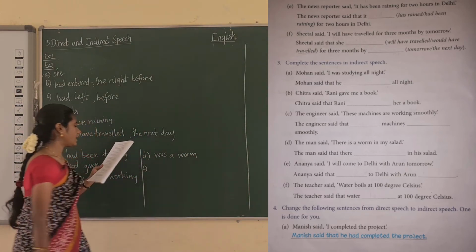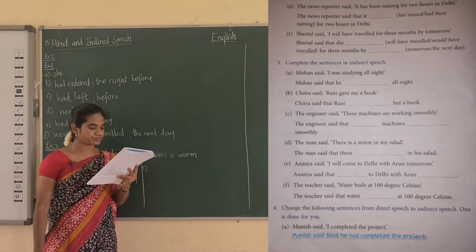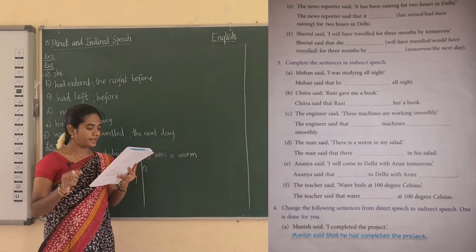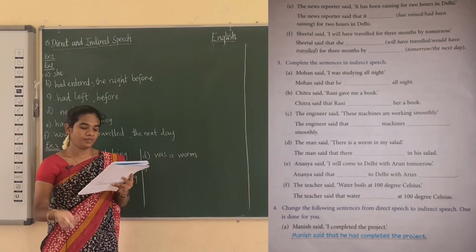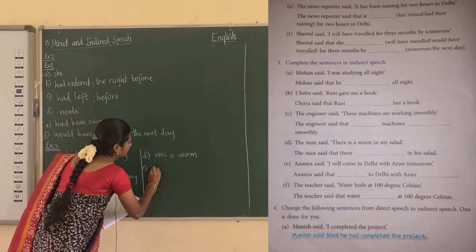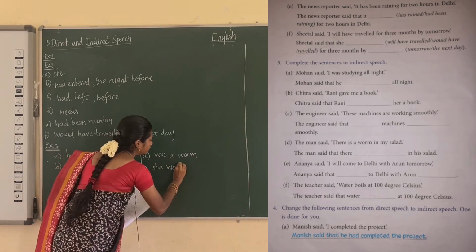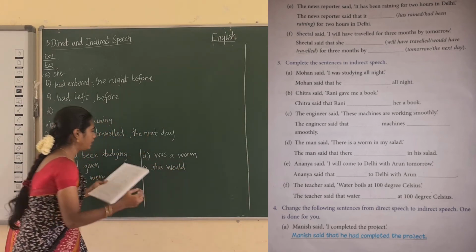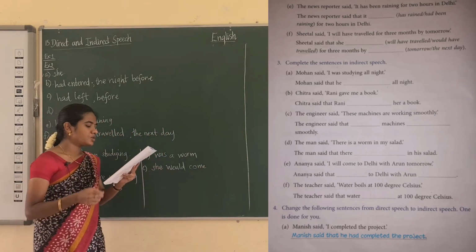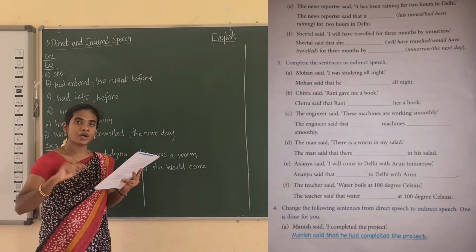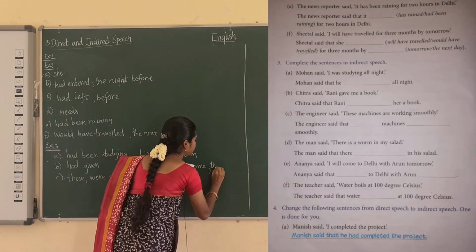Okay, was a worm. Then E. Ananya said, I will come to Delhi with Arun tomorrow. Now see here. Ananya said that I here refers to Ananya. Ananya is a female, so we have to put she. Then will is changed into would. She would. Then next, come is also missing. You have to write come. To Delhi with Arun tomorrow. Tomorrow is changed into the next day. Okay, the next day.